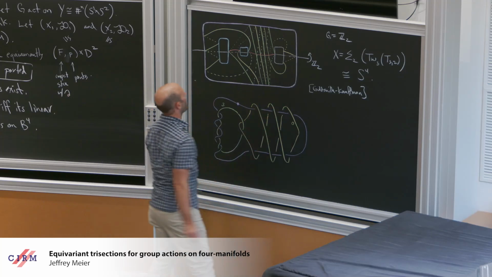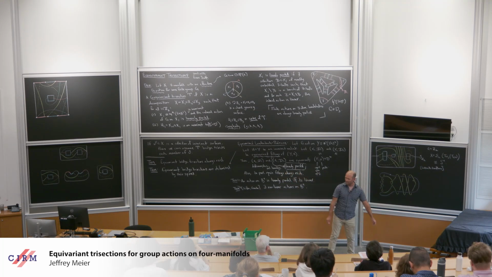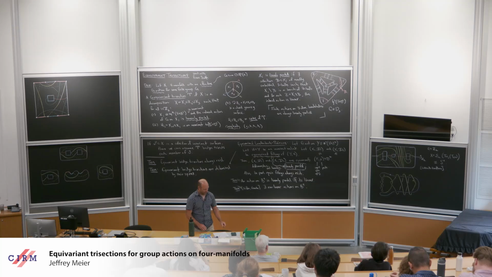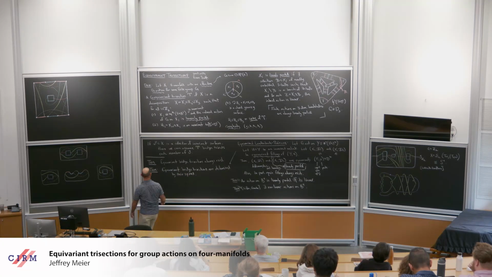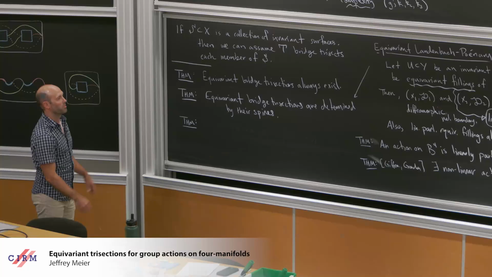So maybe just some more aspects of this, since I haven't really discussed an example of a trisection. Yeah, let's just drill down on this. The other thing that would take me another 20 minutes to really dive into in detail would be to talk about diagrams. So let me just come back over here. Sorry, I'm a little all over the place, but it's all going to be on the board at the end of the lecture.